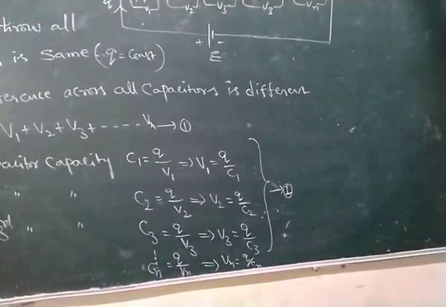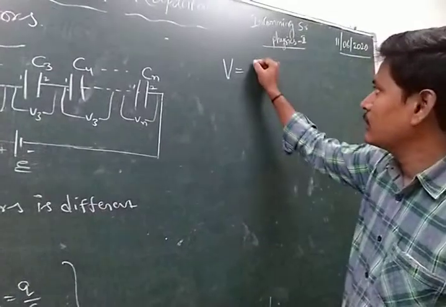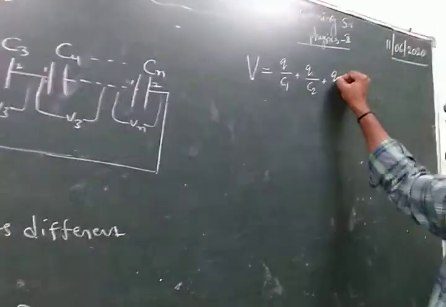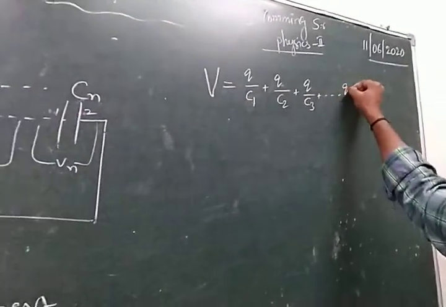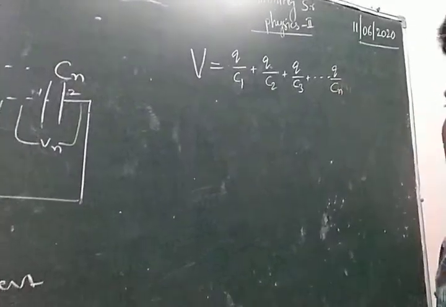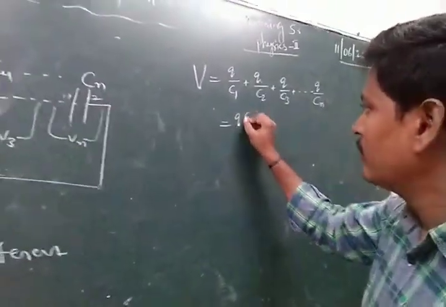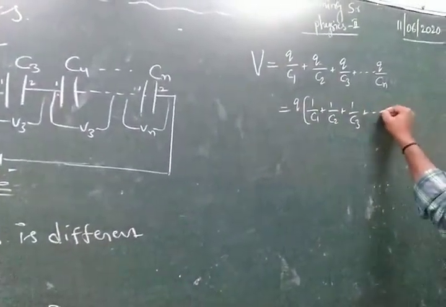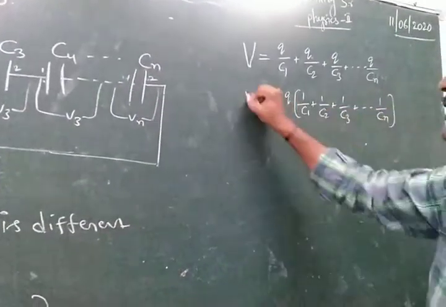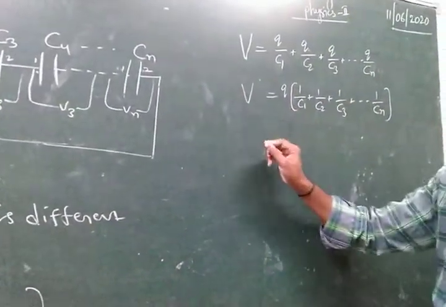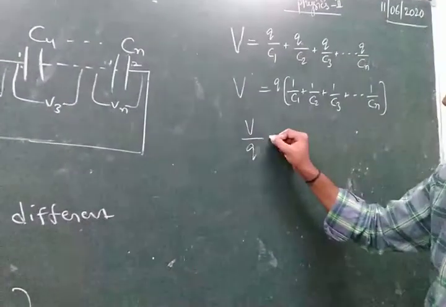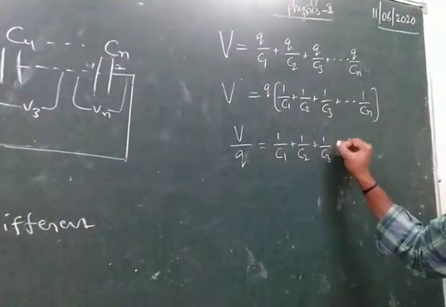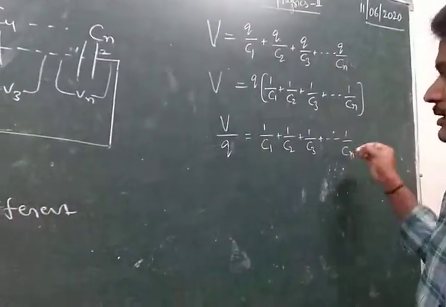Then potential V is equal to Q by C1 plus Q by C2 plus Q by C3 and so on, Q by Cn. Then Q take common: 1 by C1 plus 1 by C2 plus 1 by C3 and so on, 1 by Cn. Here, this Q value is taken to the denominator, V by Q is equal to 1 by C1 plus 1 by C2 plus 1 by C3 and so on, 1 by Cn.